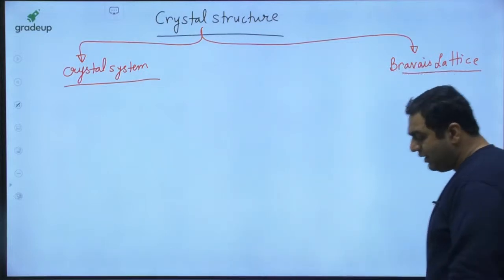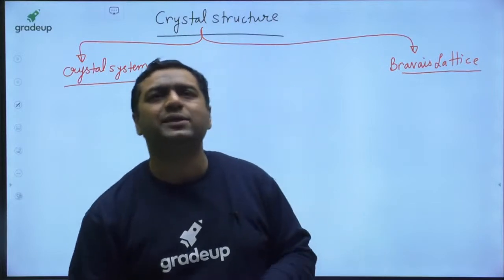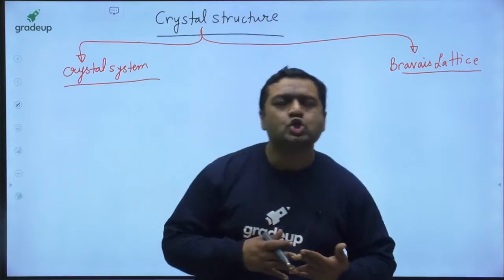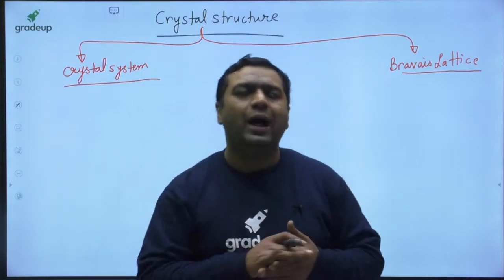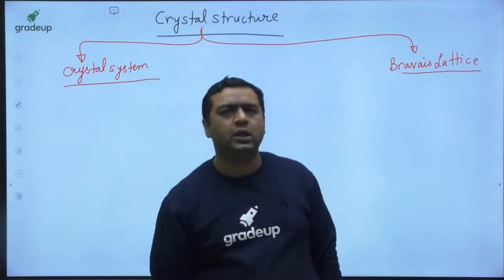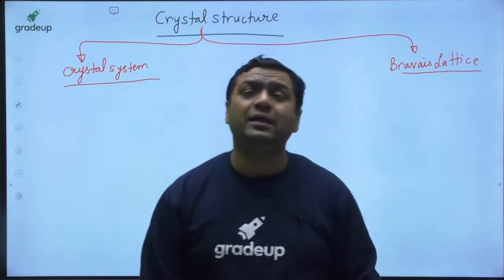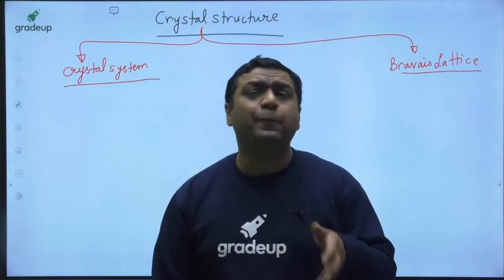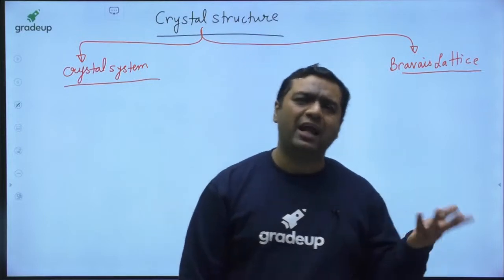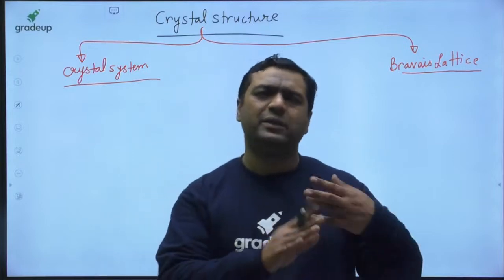Okay. So my dear, when I am talking about the crystal system and Bravais lattice, what does the crystal system tell us? What does the Bravais lattice tell us? Let us see that. Let us say you have a home and in that home there are 6 rooms, and in those 6 rooms there are let us say 8 people living: your father, mother, you and your brother or sister, and your grandfather, grandmother, including all, 8 persons living in 6 rooms.